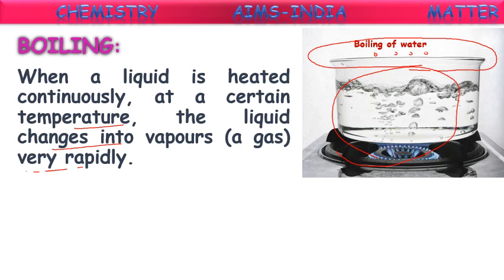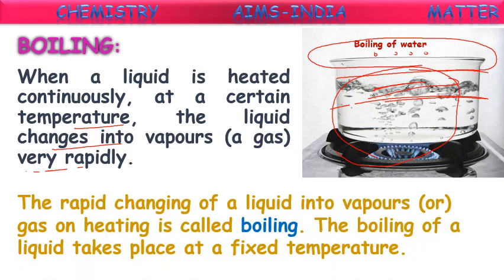If you take out the lid and continuously heat a full water container, the container becomes half. Where did this half of the water go? It got evaporated, right? So this is called evaporation. And if you are heating at high temperatures, that is called boiling.